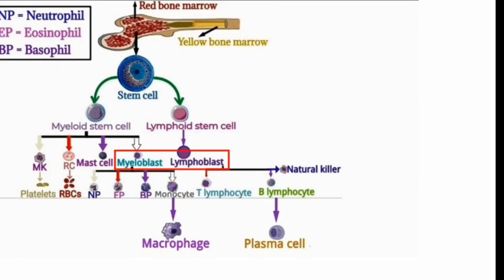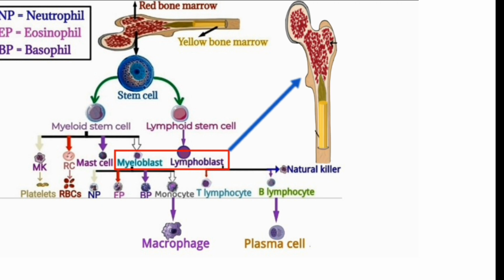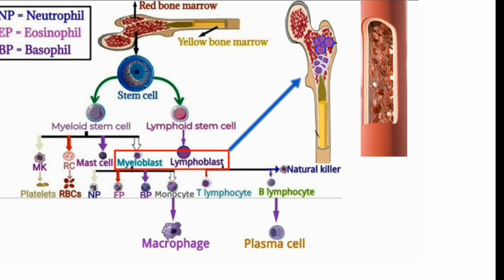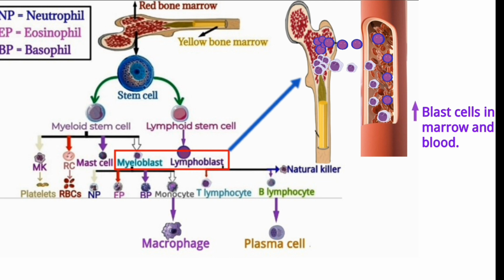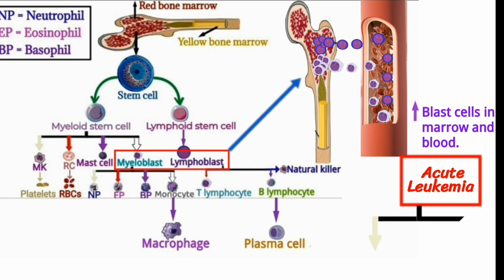So in hemopoiesis, at the stage of myeloblast and lymphoblast, abnormal production occurs in the myeloblast and lymphoblast in the bone marrow, so it goes to the bloodstream. In the bloodstream it increases blast cells, as well as in the bone marrow. Acute leukemia is further divided into two types: acute lymphocytic leukemia and acute myeloid leukemia.